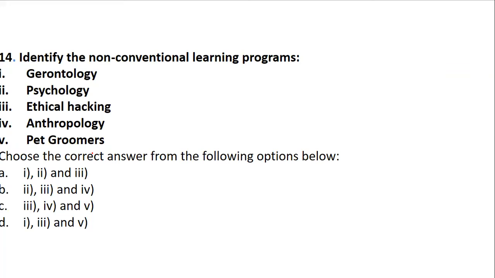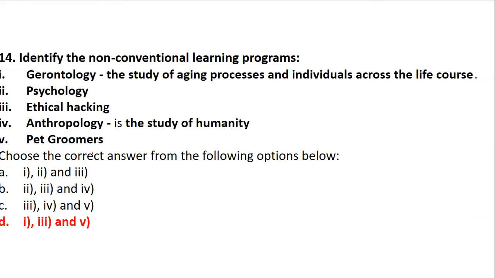This is one of the options under conventional and non-conventional learning programs. They will give you examples and you have to tell it. Non-conventional means it is not traditional. You can say it is a modernized form of education. So gerontology, psychology, hacking, anthropology, or pet groomers. Which comes under this?